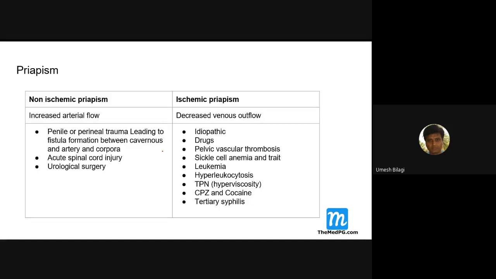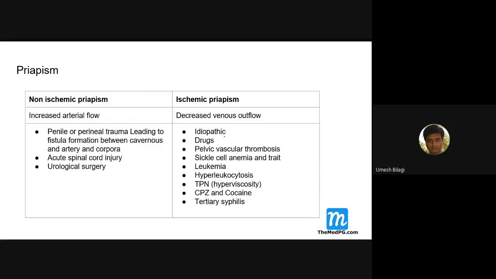So the causes of priapism: non-ischemic, or increased blood flow, and ischemic, decreased blood flow. In increased blood flow, it is because of vascular supply, like there is a fistula between the artery and the cavernous sinus. Penile and perineal trauma leading to fistula formation. Cavernous sinus and artery, the fistula, then there is an erection because of that. Spinal cord injury I discussed. Urological surgery damaging the sympathetic nervous system supplying the penis will also end up with priapism.